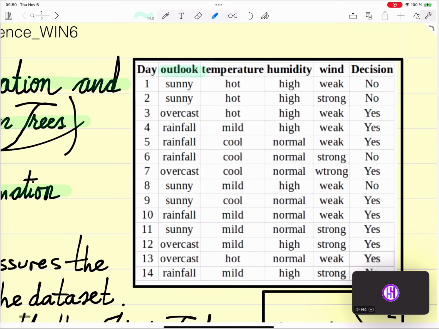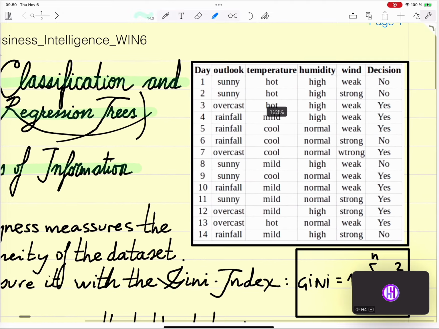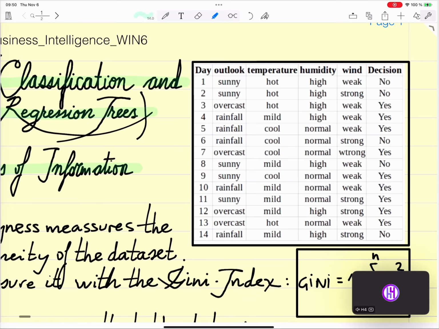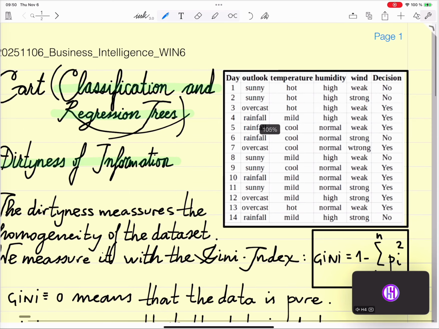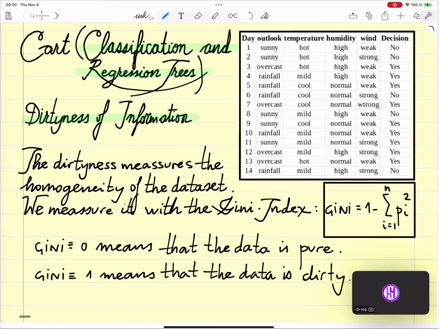depending on the weather: outlook, temperature, humidity, and wind. So depending on whether it's sunny, overcast, or rainfall in the outlook, if it's hot, mild, or cool, if it's humid, high, normal, or if the wind is weak or strong, then there will be a decision to play or not play. And based on these decisions from the past, we can create a so-called decision tree.